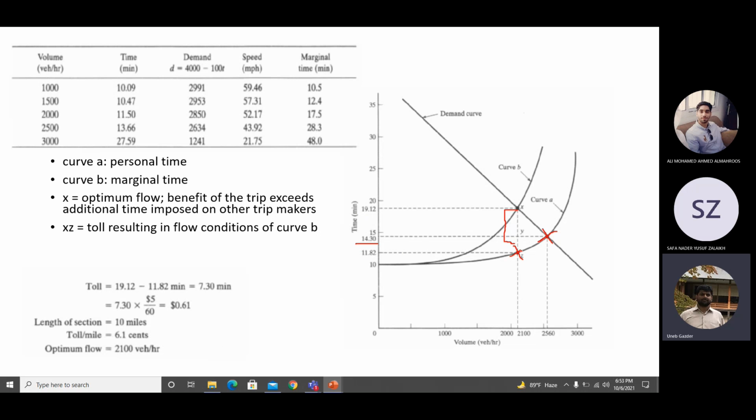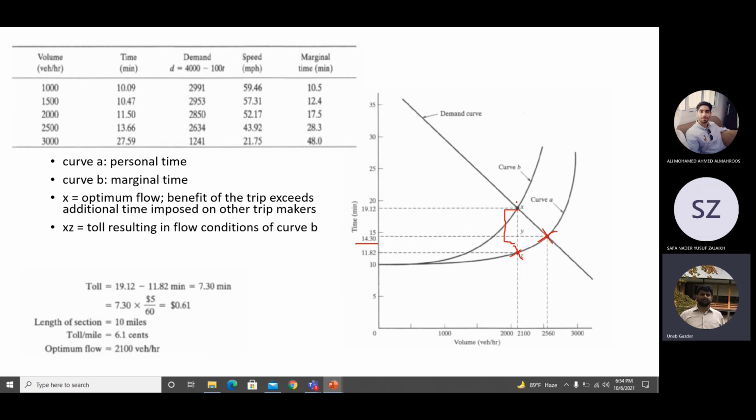Anyways, when you reach this point where the demand curve meets the marginal time curve, the average cost is 11.82 minutes, and the marginal time is 19.12 minutes. So at this point you are causing 19.12 minutes extra to all the road users. So you should pay me this much money, the amount of time you are causing extra to the users.